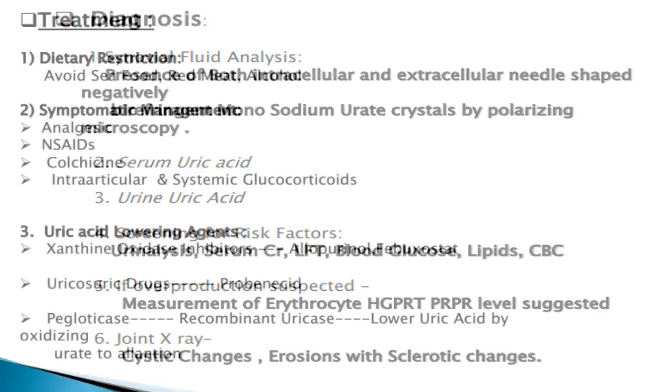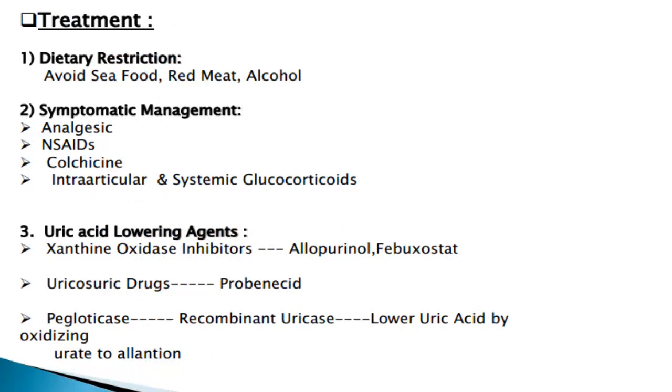Now, come to the next point, that is treatment. Under treatment, we can divide it into some broad headings. One is dietary restriction, next is symptomatic management, and we may also use some uric acid lowering agents. For dietary restriction, we have to avoid seafood, red meat or alcohol.